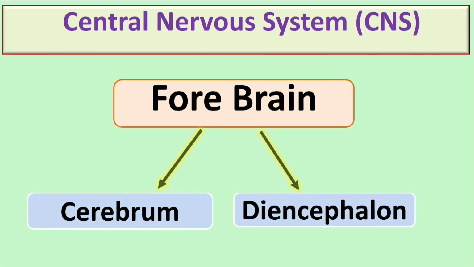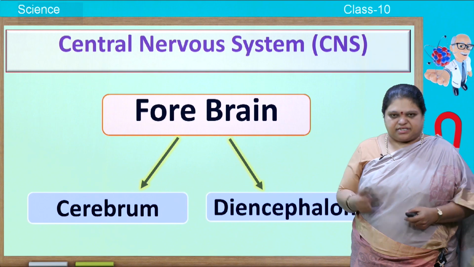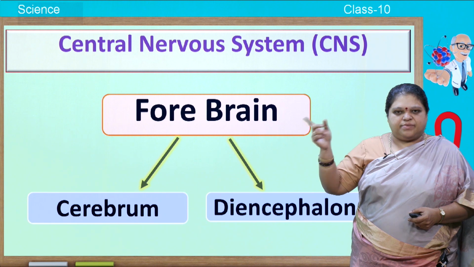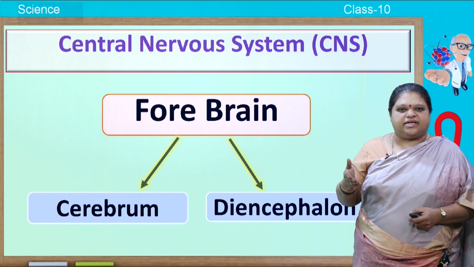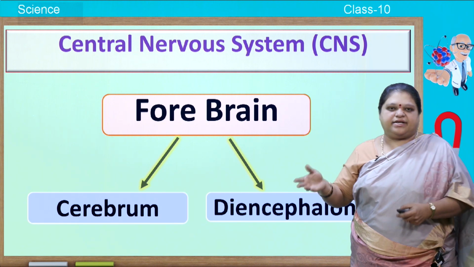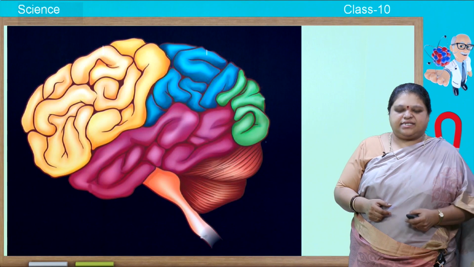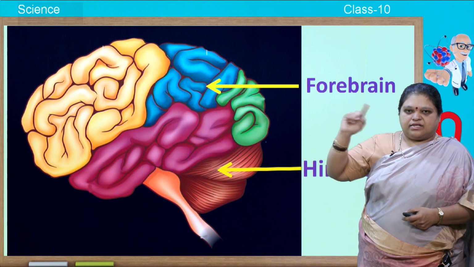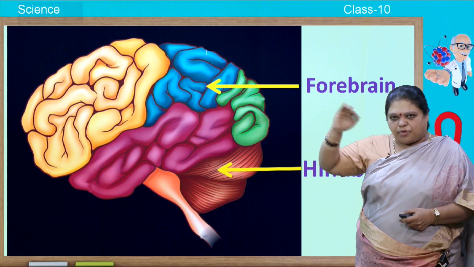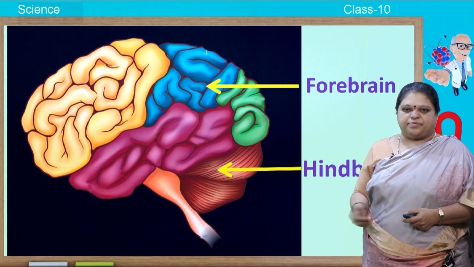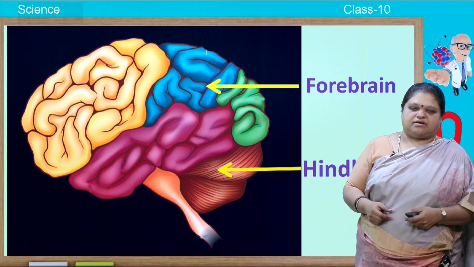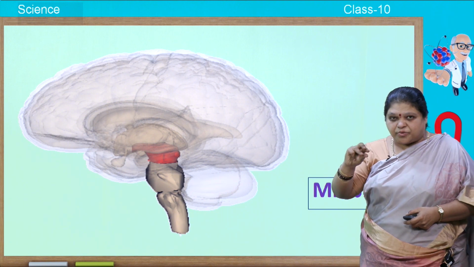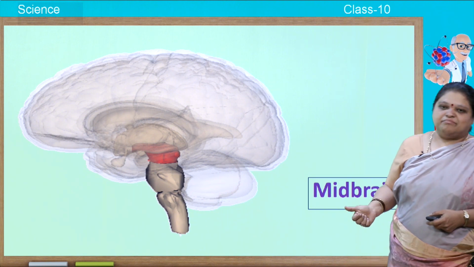Next, this central nervous system, it is made up of the forebrain. Today we will be studying about the forebrain, in that we will be studying about the cerebrum and diencephalon. So, let us see where these are present. If you look at this picture, the frontal portion, the above portion you call the forebrain and the lower portion is called the hindbrain, and the middle portion, inside portion you call the midbrain.